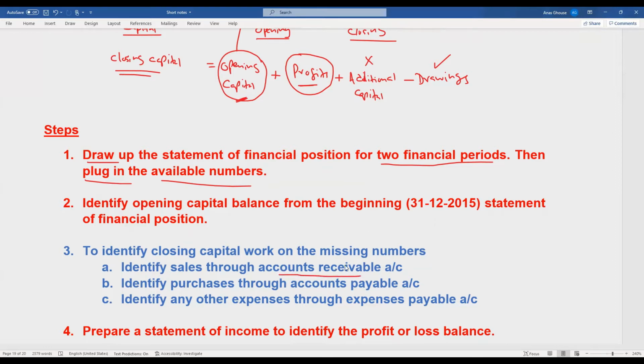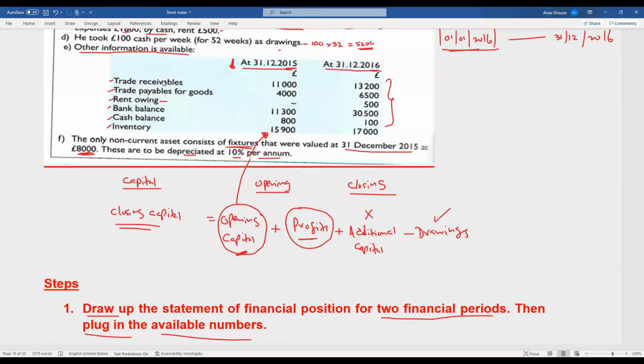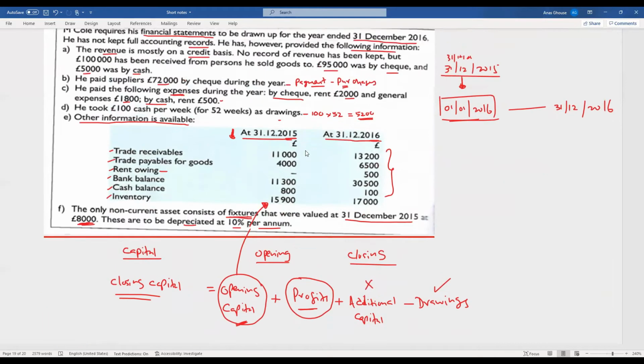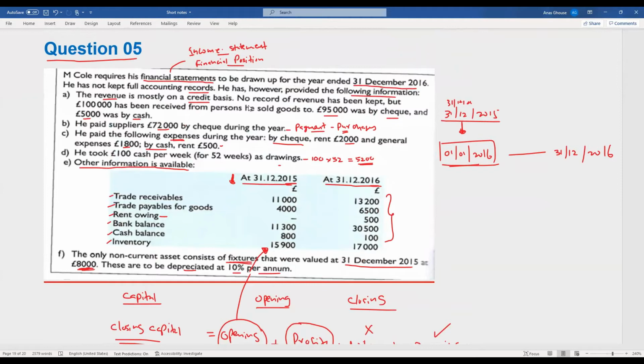Okay, just prepare a ledger account for accounts receivable or debtors balance, and through that account you can identify sales, because you are given the opening balance and the closing balance of the trade receivables, and also you are given how much money has been collected. So if you prepare this accounts receivable ledger account, you can easily identify the revenue numbers.